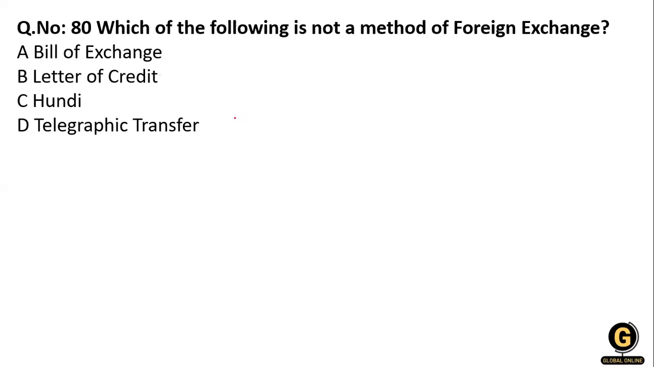Now the 80th one: which of the following is not a method of foreign exchange? Bill of exchange, letter of credit, hundi, and telegraphic transfer. Bill of exchange is a method of foreign exchange, and so are letter of credit and telegraphic transfer. Hundi is a type of bill of exchange, but it's not a type of foreign exchange. So option number C is right.